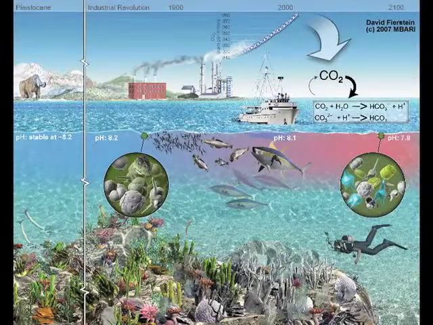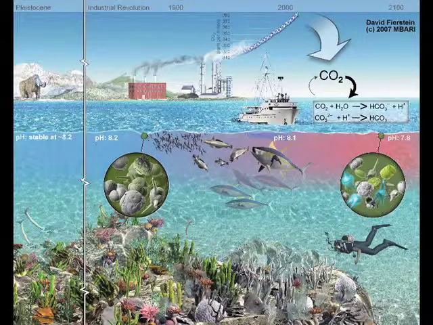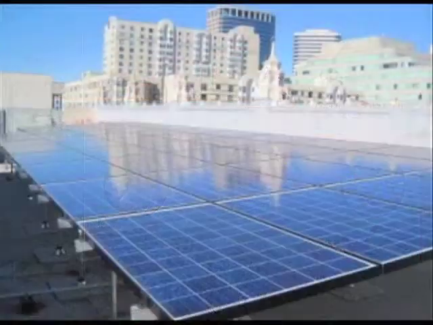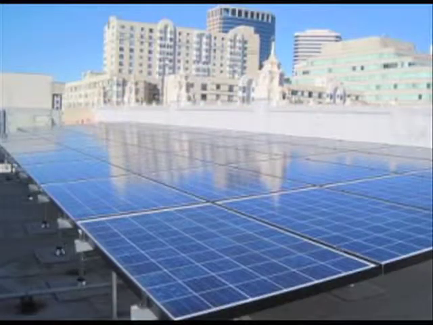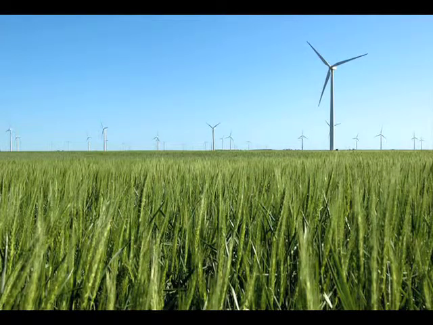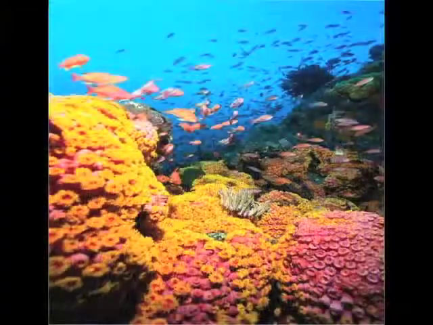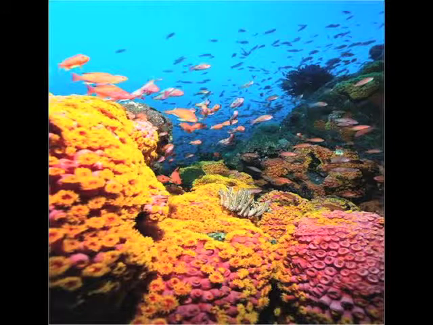Ocean's pH has already decreased from 8.2 to 8.1, equivalent to a 30% increase in acidity. And by 2100, the pH could be at 7.7 to 7.9. Although these differences in pH sound small, it's a huge impact on marine species. If we as a society make an effort to dramatically decrease CO2 emissions, ocean acidification could be halted, and coral reefs may still have a chance of survival.